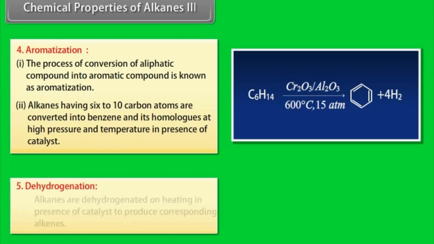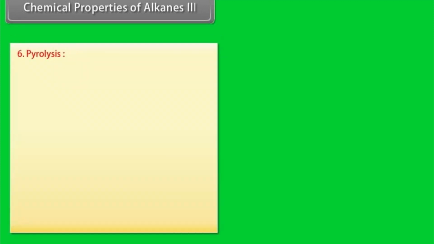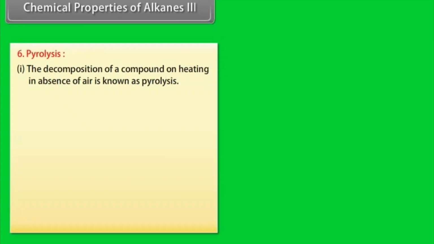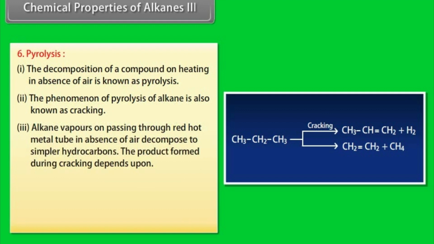Dehydrogenation. Alkanes are dehydrogenated on heating in the presence of a catalyst to produce the corresponding alkenes. Pyrolysis. Number 1. The decomposition of a compound on heating in the absence of air is known as pyrolysis. Number 2. The pyrolysis of alkanes is also known as cracking. Number 3. Alkane vapors, on passing through a red-hot metal tube in the absence of air, decompose to simpler hydrocarbons.